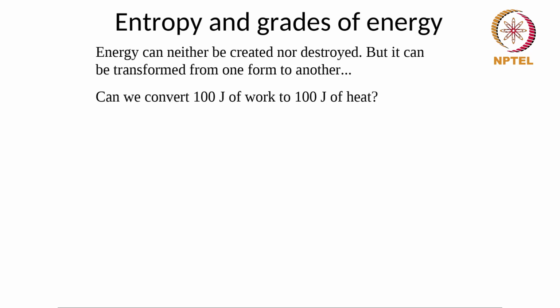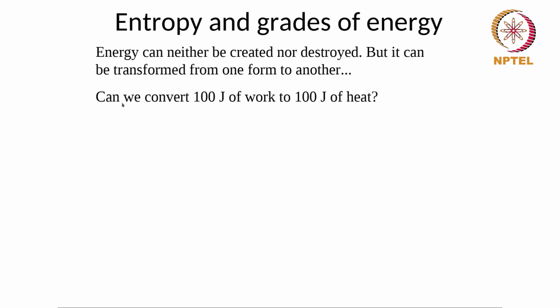So if we have, for example, 100 joules of work, can we convert it to 100 joules of heat? This we know that we can easily do. There are various ways in which we can do this. We can get, for example, 100 joules of work from a battery, run it through a resistance, and if it's a steady state, it gives out 100 joules of heat. So that's one way we can do it.